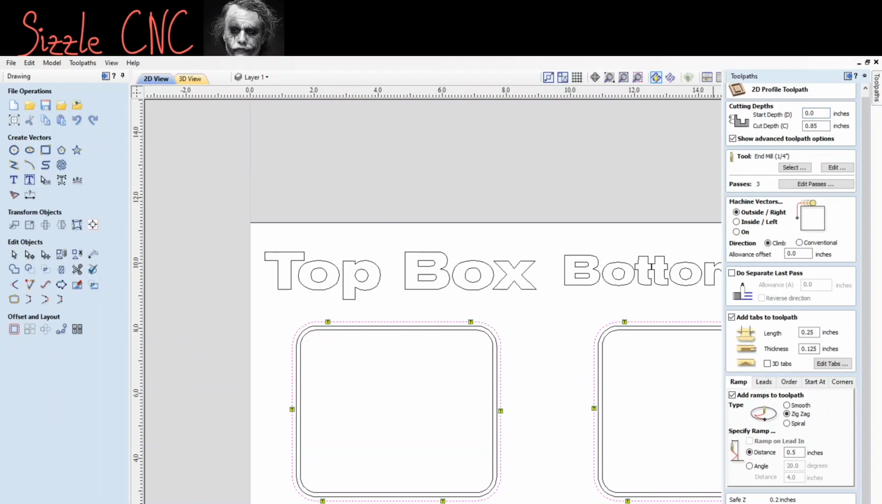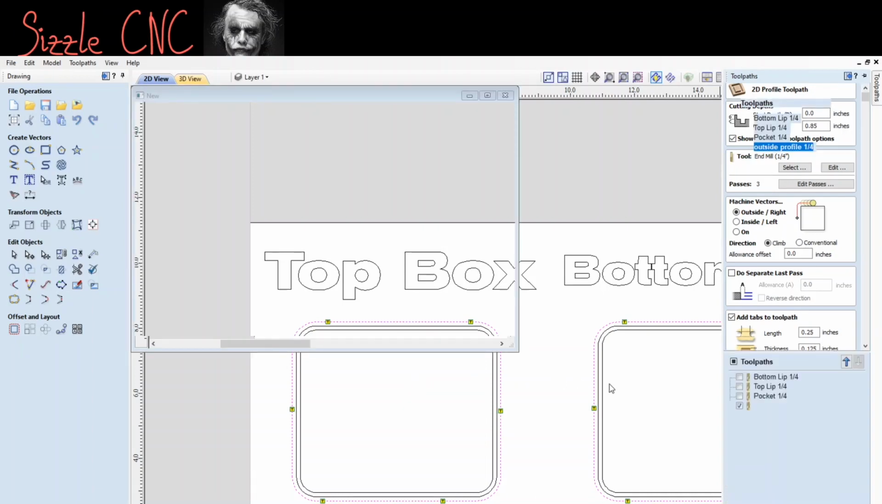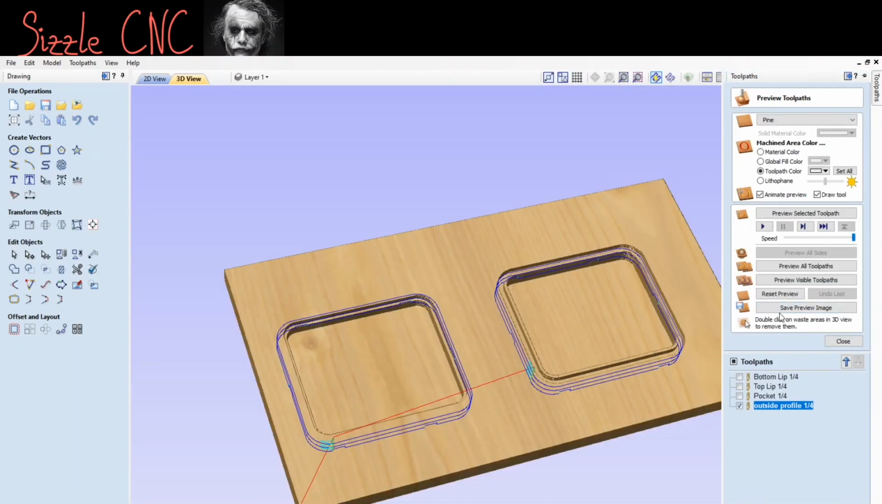We're gonna do outside profile, 1/4 inch, and then we're gonna calculate. A warning pops up. It says you're going to cut through the material. This is okay. We want that because we're cutting out the shape of the box. So hit OK. And then we're going to do Preview Visible Toolpath.